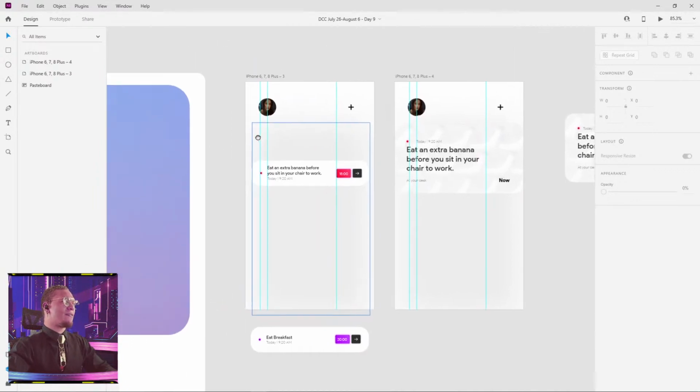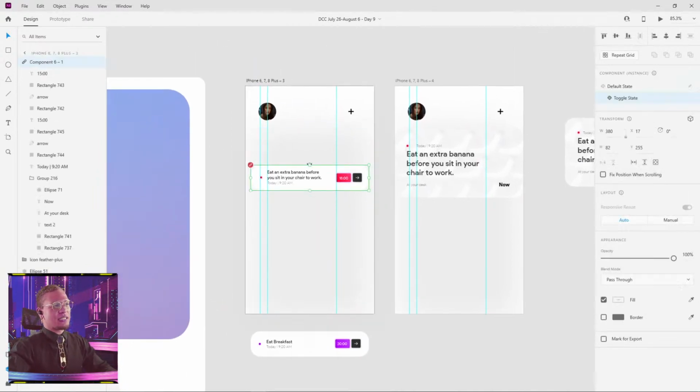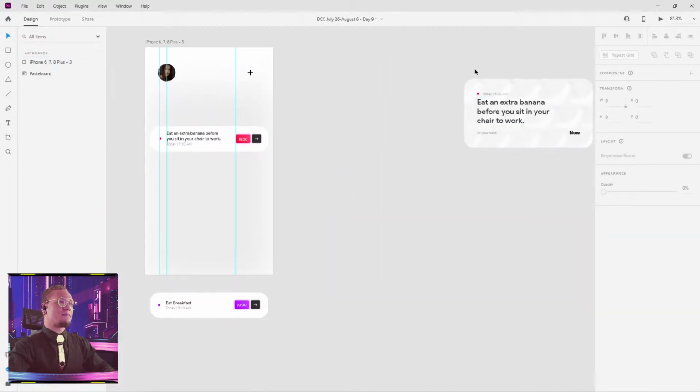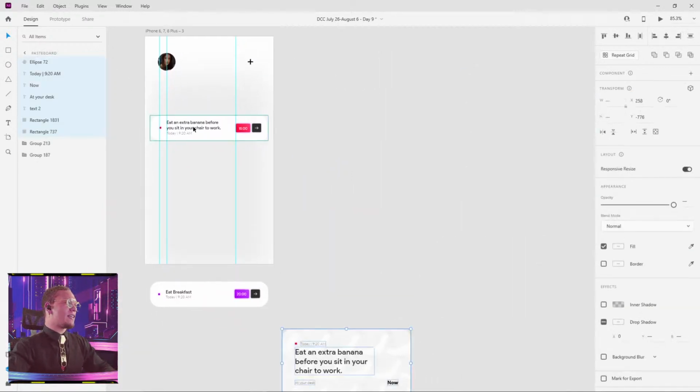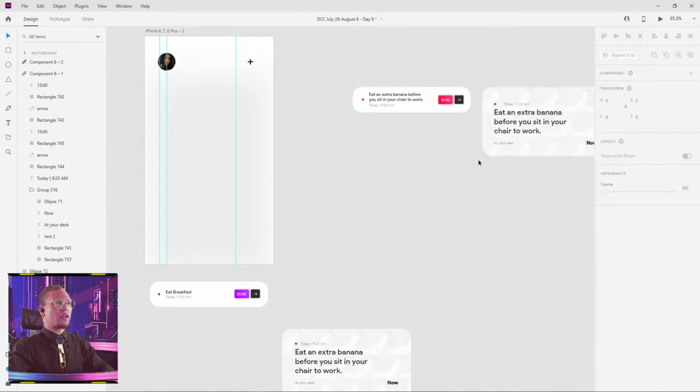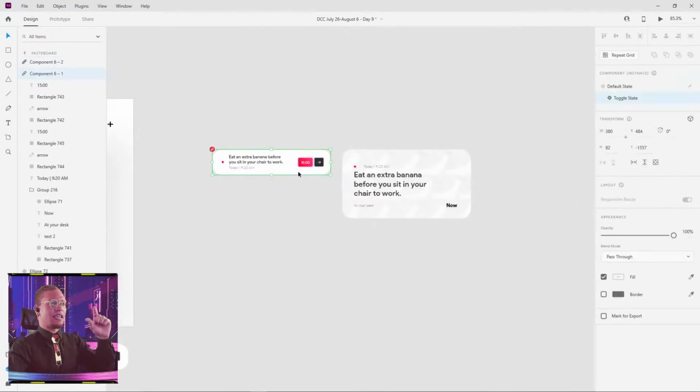All right, so let's talk about what we're starting with first. Okay, we have your starter file. You'll see a couple things in there. I think you'll have 2 artboards. Actually, I think you'll have 1 artboard. But what you will have in it is this little component. And it's a 2-in-1 component. It has the condensed version and it has the expanded version.